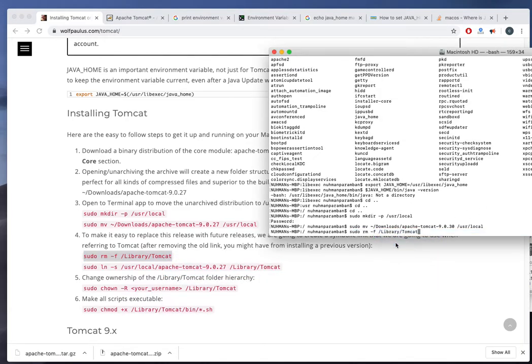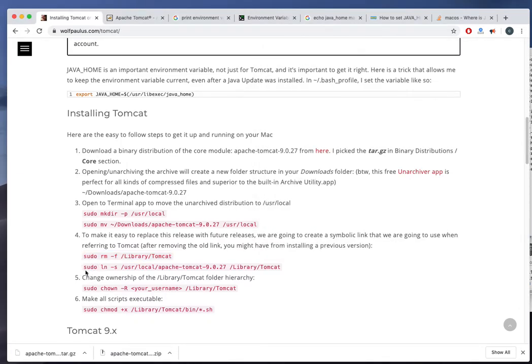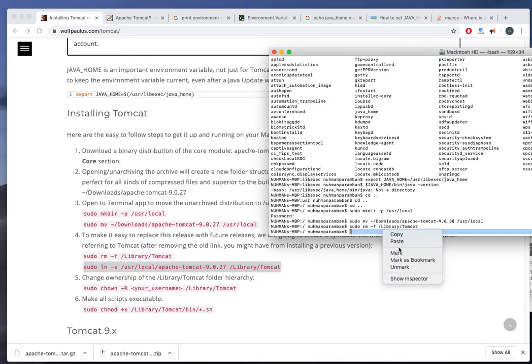So here I'm creating a symbolic link and copying my user dot local apache-tomcat into that symbolic link. Whenever we are changing our version, we can just copy a different version into here. Upgrading to a new version is very easy in this case. That's what they are saying here.